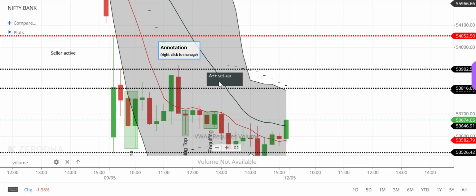How to find an A plus plus setup? How many setups could we find? We could only find one setup. An A plus plus setup, we could only find one. There are A, B, and category C setups here. But if you want to trade and improve your win rate, you will have to be very miserly with respect to picking your trades.